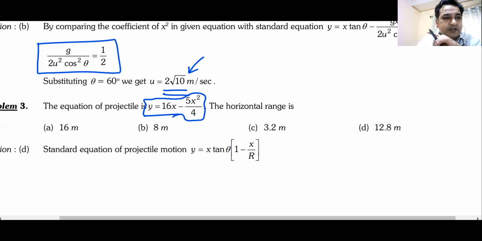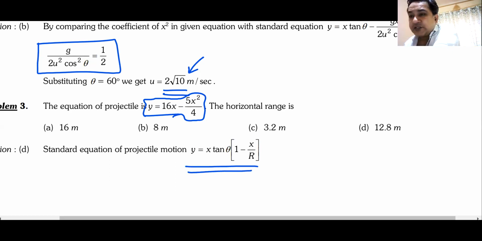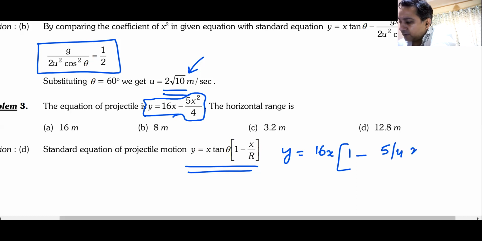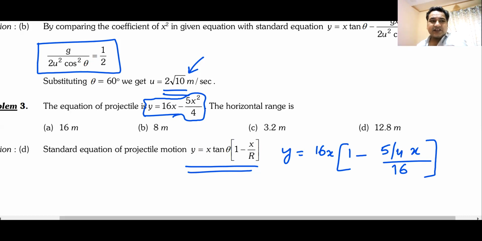How did you solve it, beta? So basically what I've done, I am going to compare it with this equation. To compare it with this equation, I have to write it in the same form. So I'll write it like this: y is equal to 16x will be taken out, 1 minus 5 by 4x divided by 16. I think you should be able to solve this and compare. This 4 will be multiplied here, this 5 will be divided here. I think the range will come as 64 divided by 5.